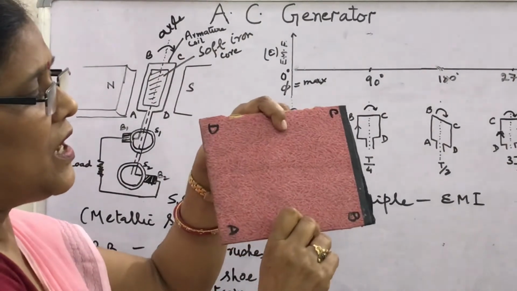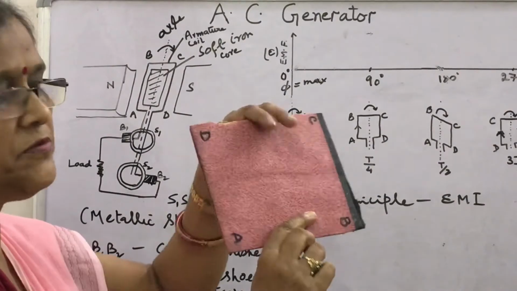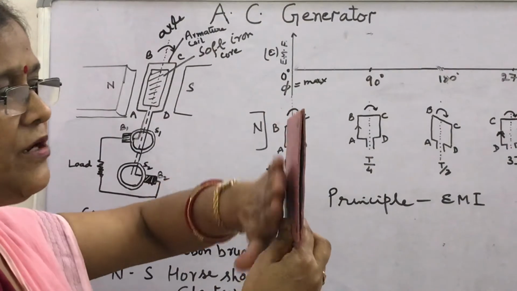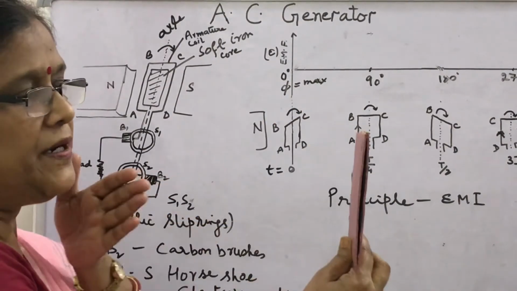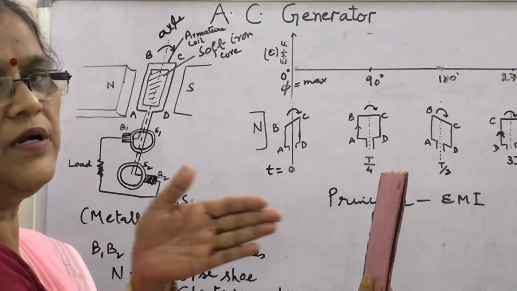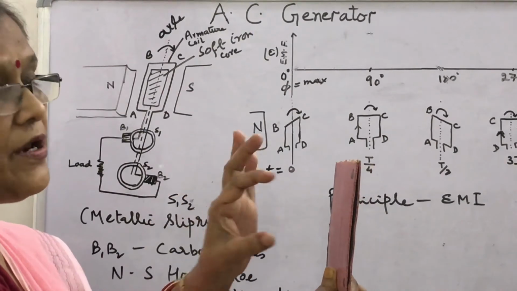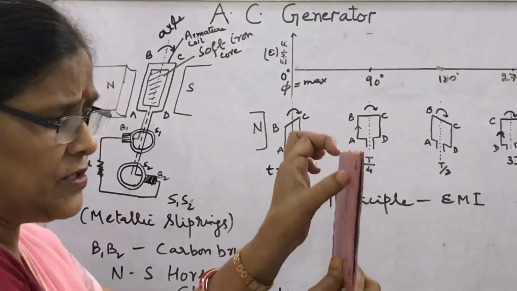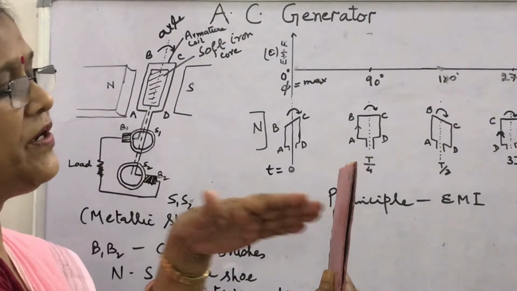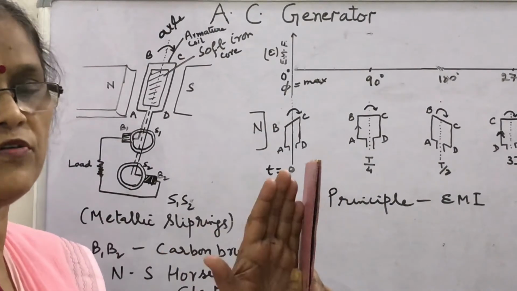Look here, the coil is initially placed like this. I have shown this AB, so this is AB. That is, the plane of the coil is perpendicular to the magnetic field. Look, magnetic field lines are perpendicular to the plane. All the field lines are passing through the plane, and remember that soft iron core is present, then all the field lines are trapped. A strong magnetic field is produced due to presence of soft iron core.